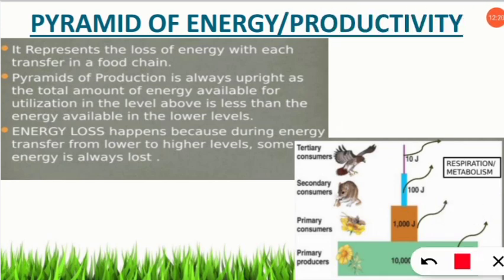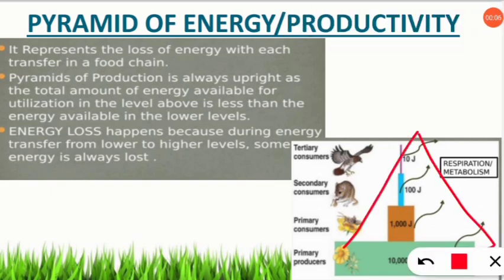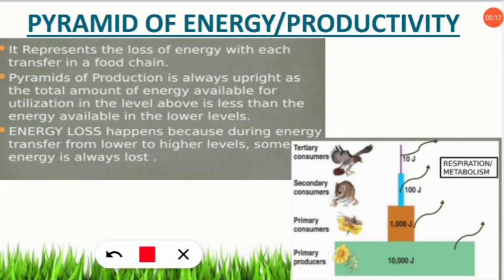So pyramid of energy को pyramid of productivity भी कहते हैं. So इसे हम जानेंगे. So as you can see, this represents the pyramid of energy. You should think of it as a pyramid, but it is shown this way more easily because I have to tell you that it represents the loss of energy. So in the pyramid of energy, loss of energy is seen with each transfer in a food chain. So what is this loss of energy?